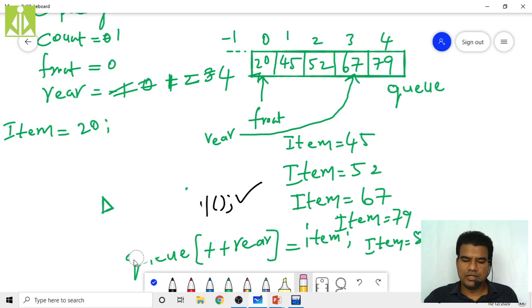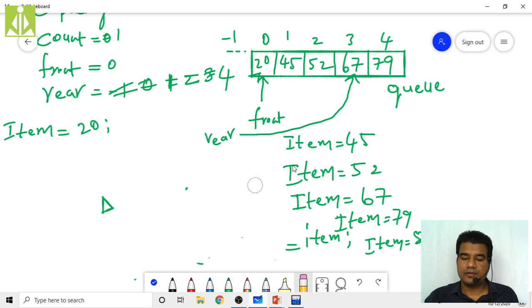Yeah, we do the dequeue. No, not clear the canvas because I need this queue now.